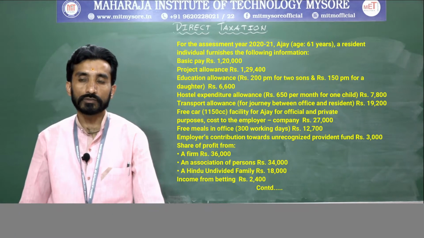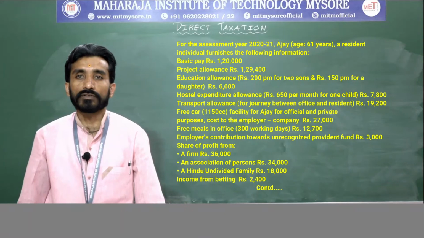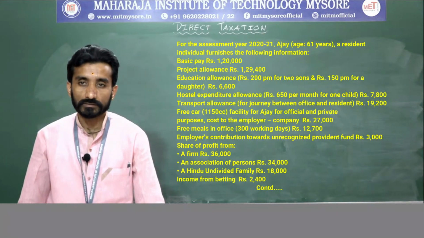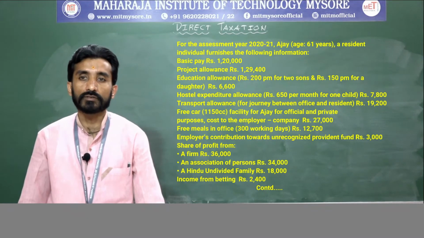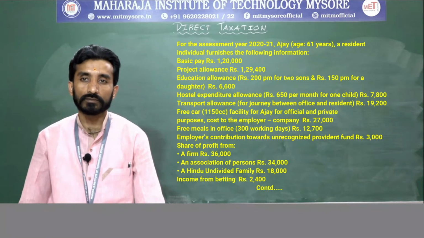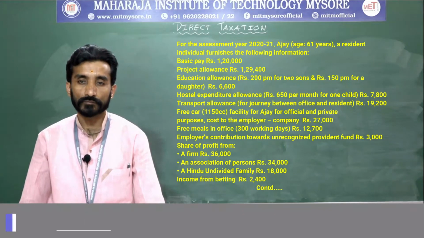Employer contribution towards unrecognized provident fund rupees 3,000. Share of profit from firm 36,000. Share of profit from an association of persons rupees 34,000. Share of profit from a Hindu undivided family rupees 18,000.